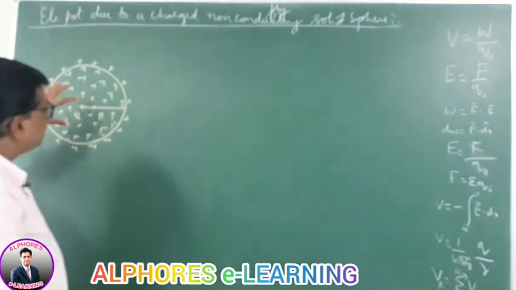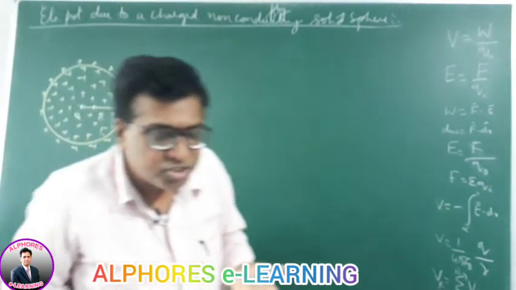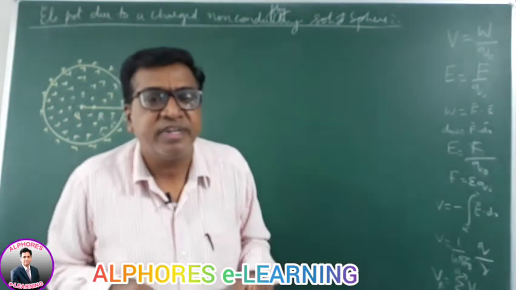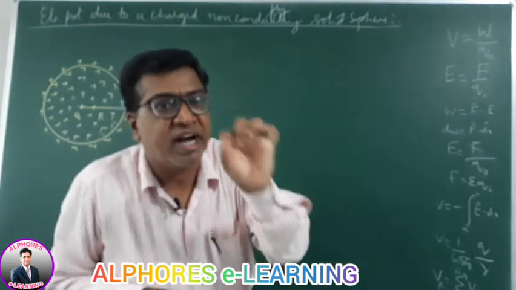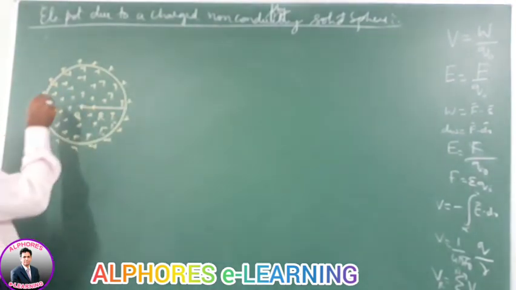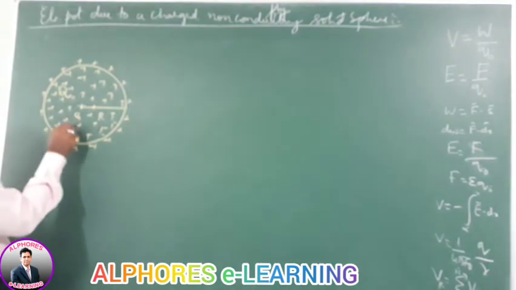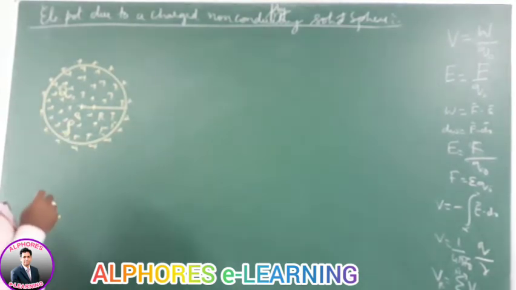Now charge is distributed throughout the volume. For this we define volume charge density. Let the charge possessed by this body be Q. Then let its volume charge density be rho.